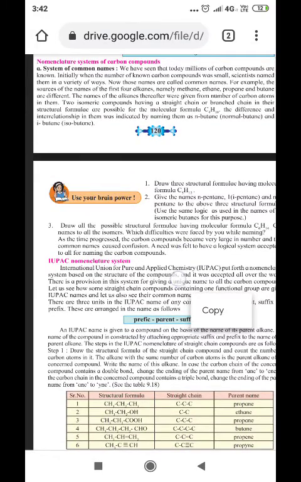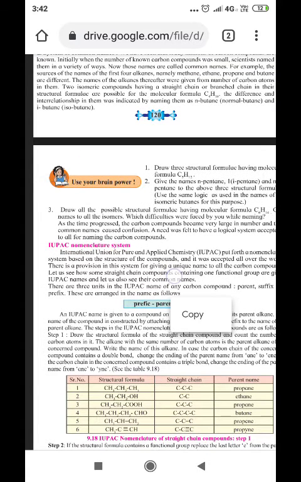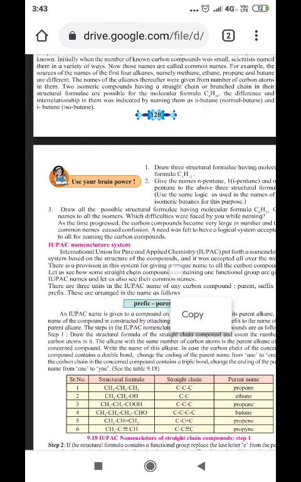Those names are called common names. For example, the sources of the names of the first four alkanes, namely methane, ethane, propane, and butane, are different. The names of alkanes thereafter were given according to the number of carbon atoms in them.